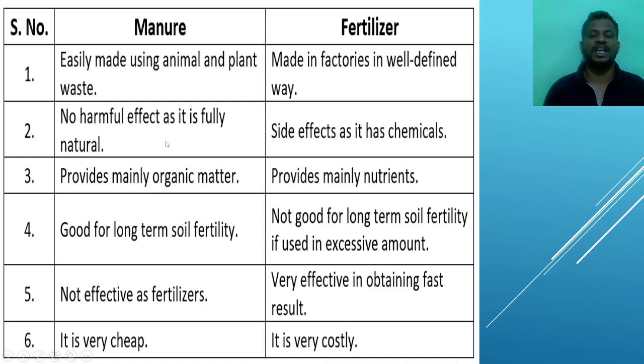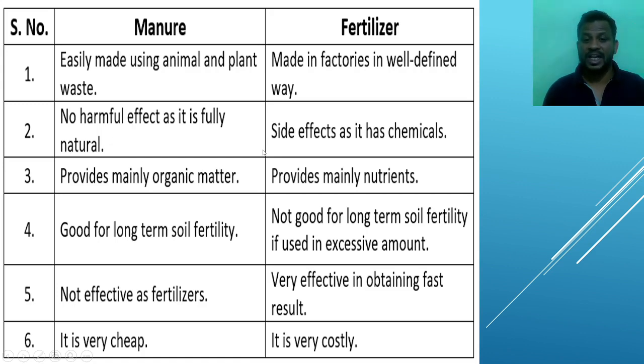Manure is fully naturally prepared. Animal dung is natural, plant waste is natural, fruit leaves are natural, and leftover vegetables are also natural. By using natural substances, we produce manure, and that is not harmful.